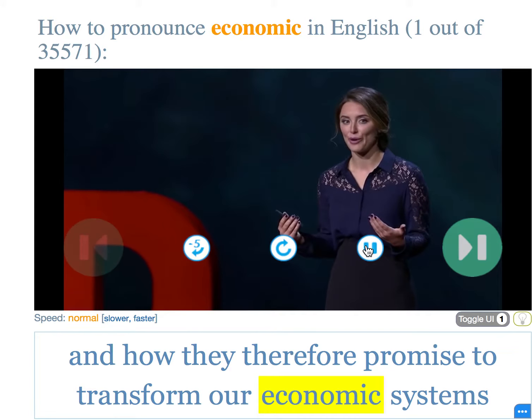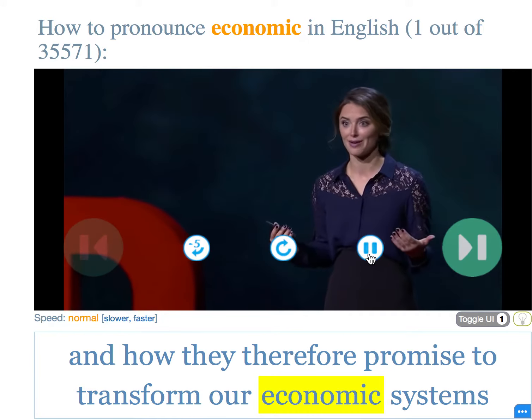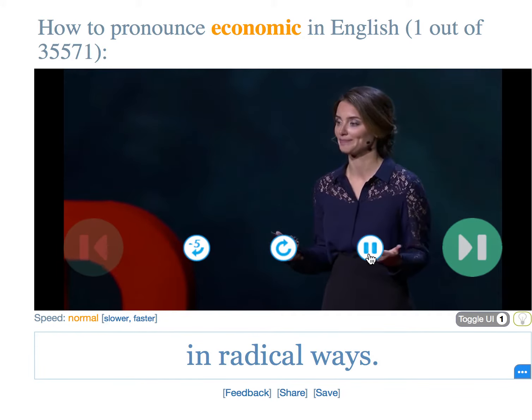And how they therefore promise to transform our economic systems in radical ways.